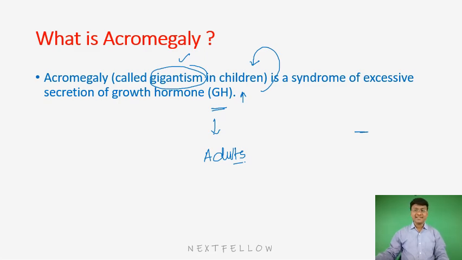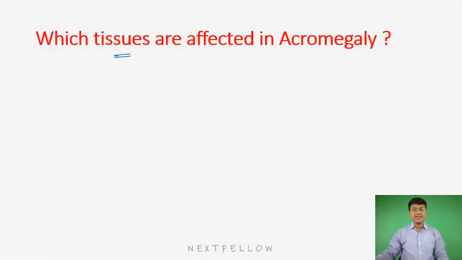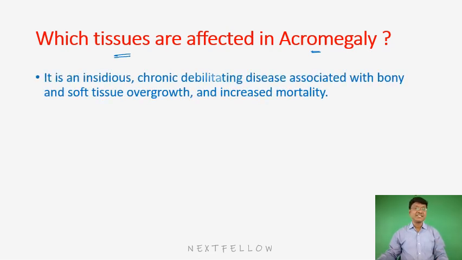Then followed by that, you should know what tissues are affected in acromegaly. The tissues which are affected are both the soft tissues and the skeletal tissues, right? The soft tissues which are affected include the spleen, kidney, liver, heart, and as well as the skin. These are all the soft tissues which are affected. Whereas if you take the bony abnormalities, that includes the bones of the extremities.